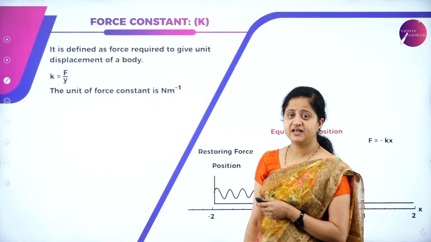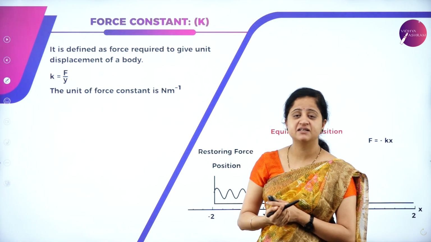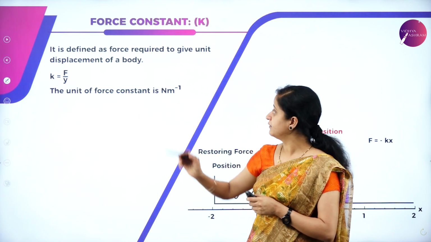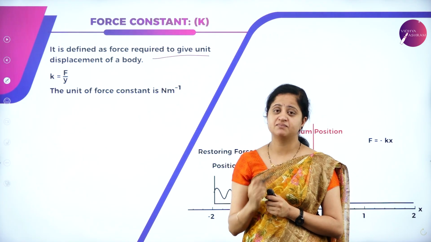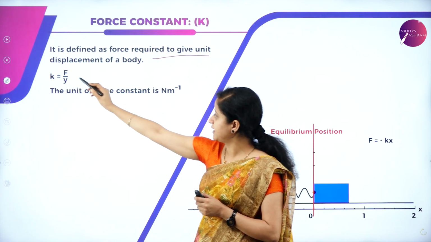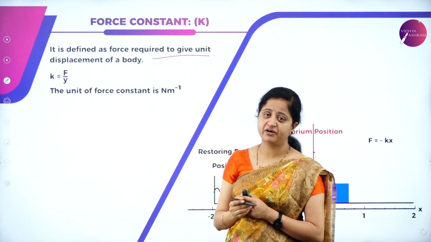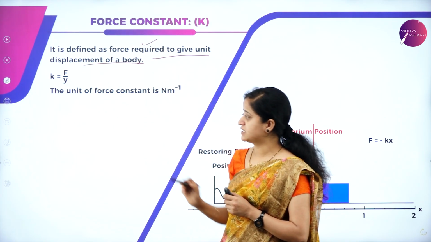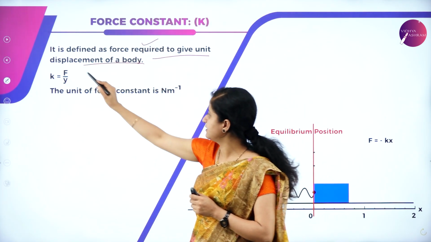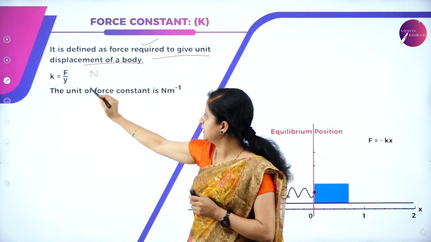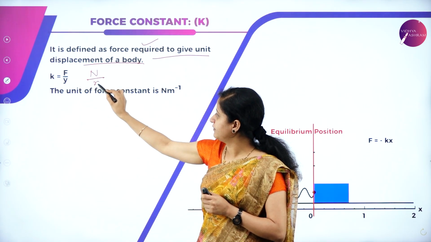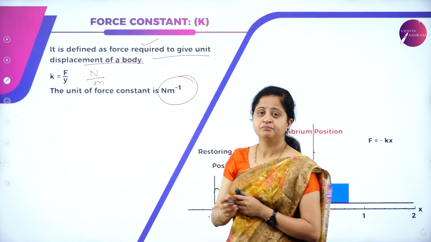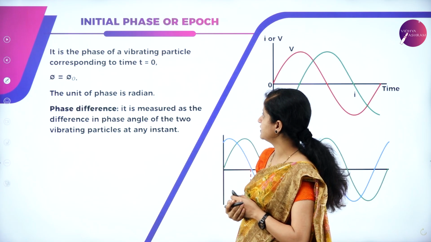So let's move on to the next concept, that is force constant. It is given by a letter K. What is force constant? It is defined as the force required to give a unit displacement of a body. It is given by K is equal to F divided by Y, where F is nothing but the force required, Y is nothing but the displacement. Since it is F by Y, the unit of force is Newton divided by displacement is meter. So the SI unit is given by Newton per meter. That is the unit for force constant.